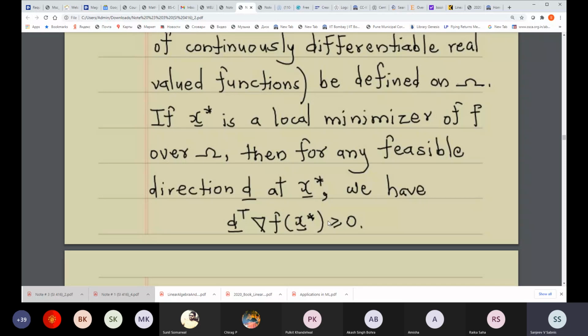Let us revisit it one more time, because after I have proved this theorem, I'm going to take you through one example, and there the role of this feasible direction will become amply clear. So let us revisit the definition of feasible direction in case you have forgotten it.